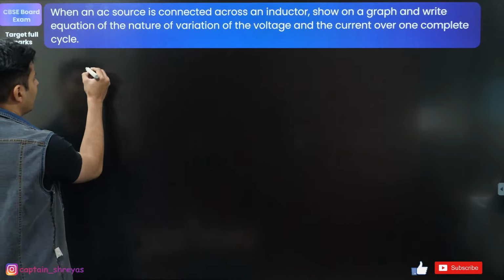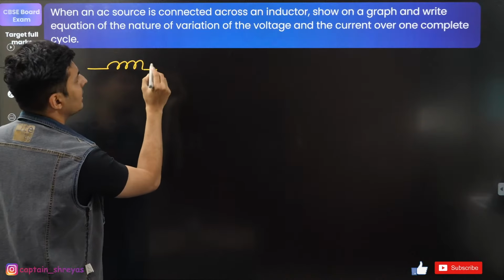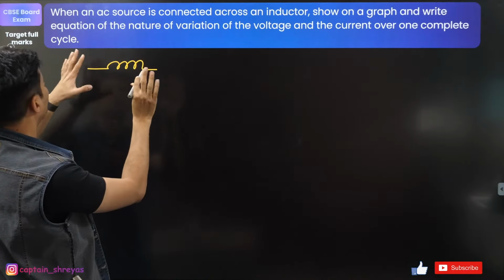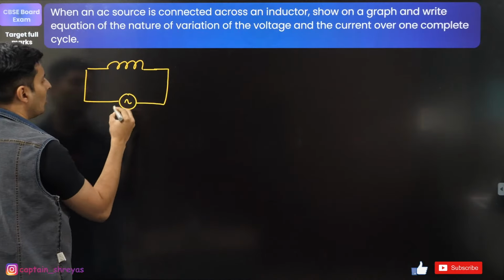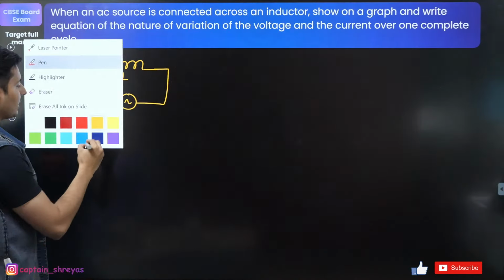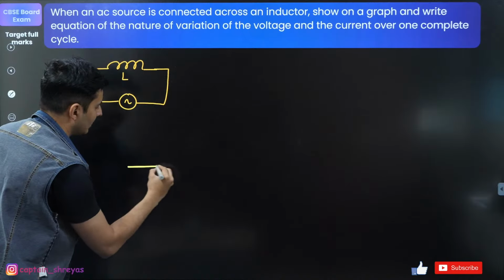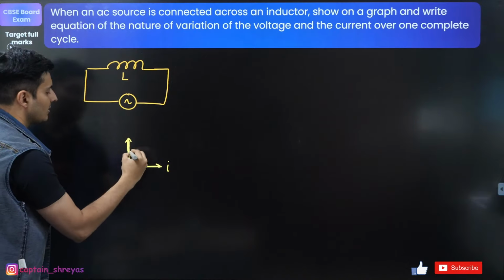When you have an inductor, first of all, show this diagram because it's a theory based question and it is connected to an AC source. There is no resistance. Fair enough. So this is my inductor. Now we know that in an inductor, if I show the current in the horizontal direction, the voltage is like that.